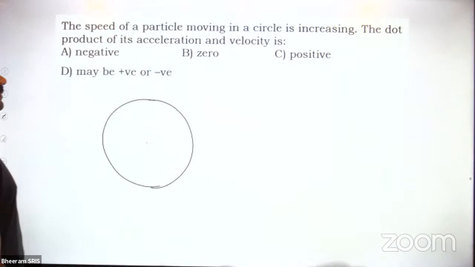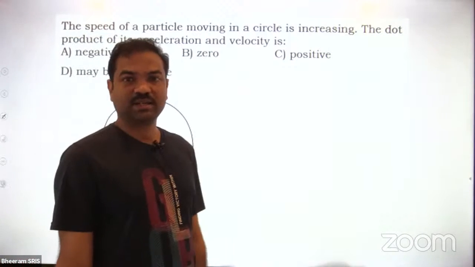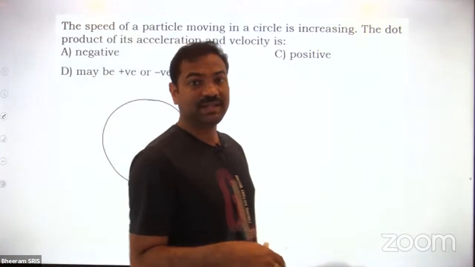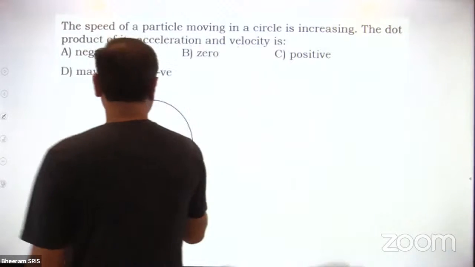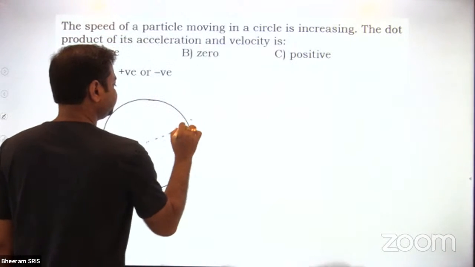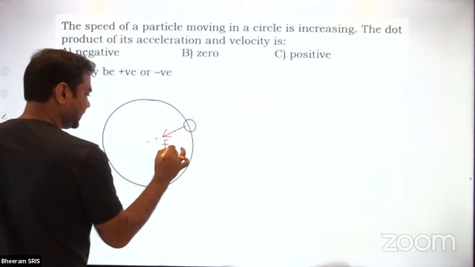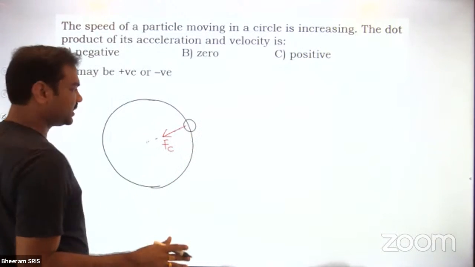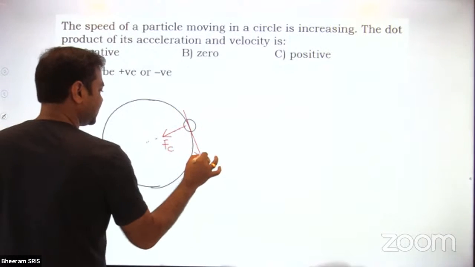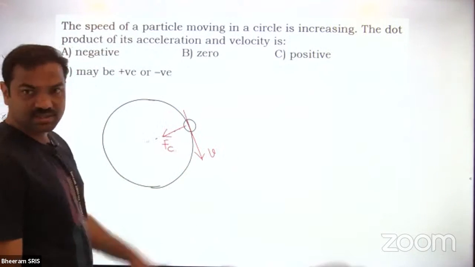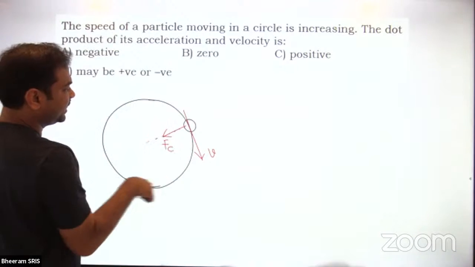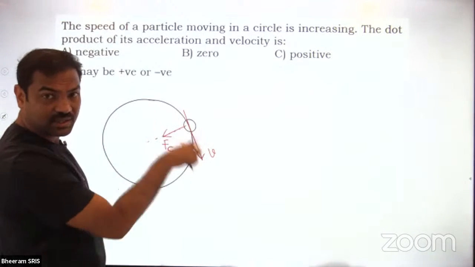Next question. The speed of the particle is increasing in circular path. What is the meaning of that? If a particle is in circular path, there is a centripetal force which will act towards the center. This is fixed, compulsory. Now, how is the velocity? Let us say velocity is in this way. This is the velocity direction, so the particle is rotating in clockwise sense.